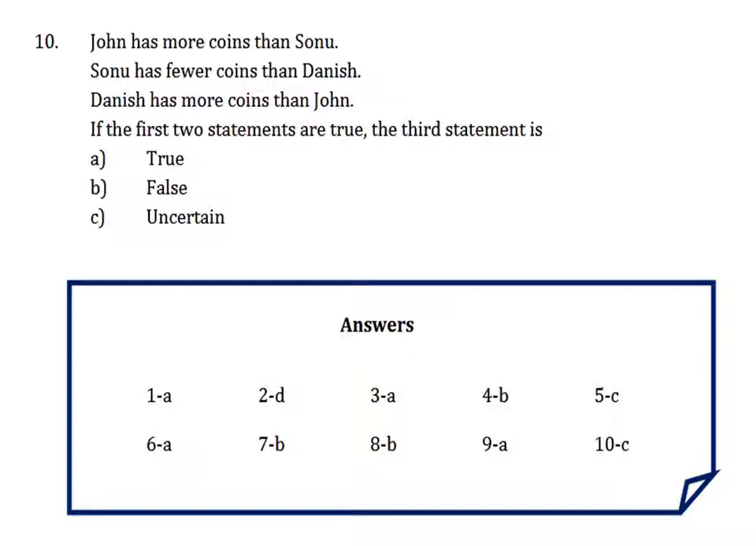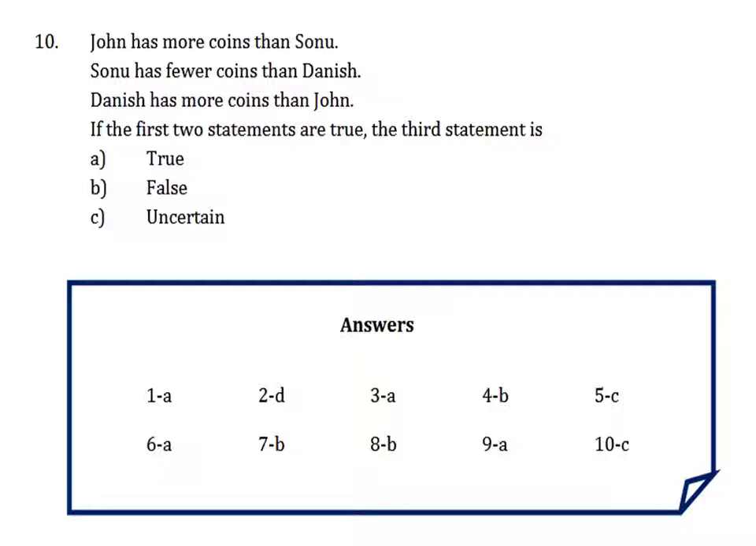Suppose again Sonu has 5 coins, we can say Danish, we don't know how many coins he has, but they are more than Sonu's. Danish has more coins than John. Now, it cannot be said as true, it cannot be said as false, because we don't have the proper numbers. They are just telling us in more and fewer, right? It cannot be put into numbers. Now, we cannot say how much more, because Sonu is particularly having fewer coins than both of them. So the answer is uncertain.